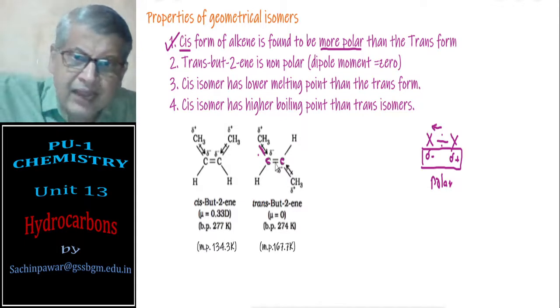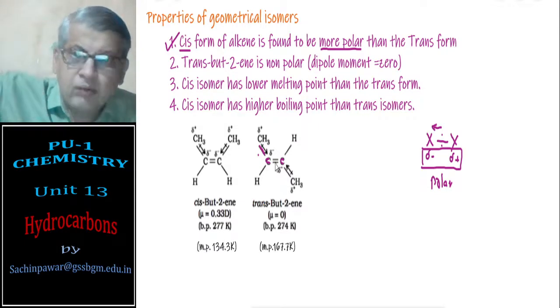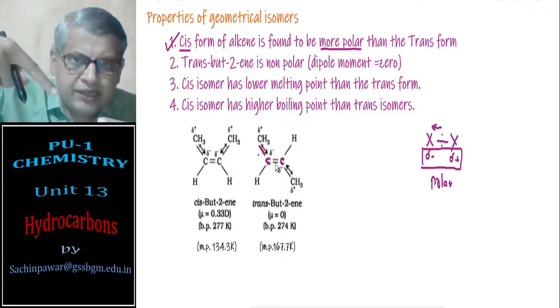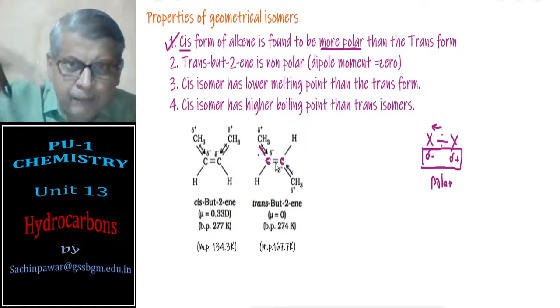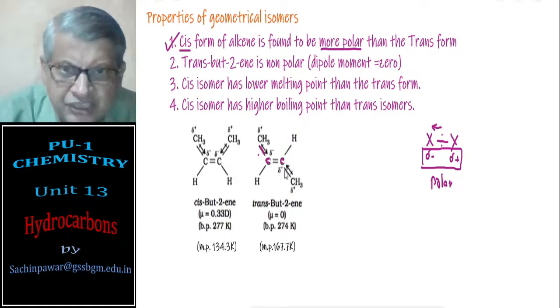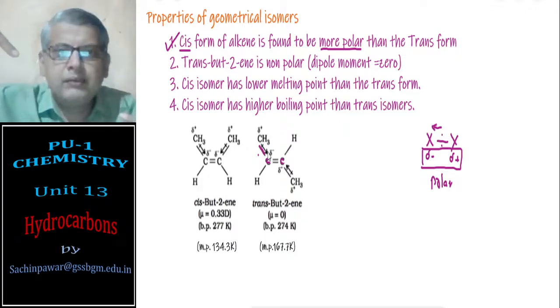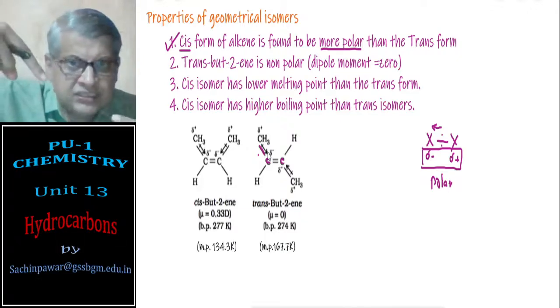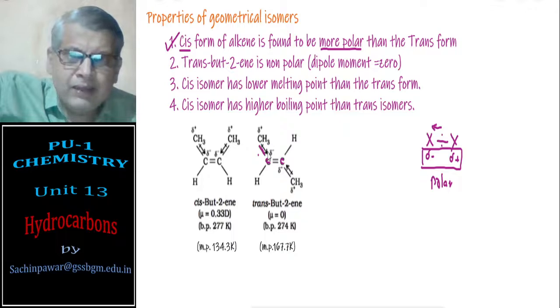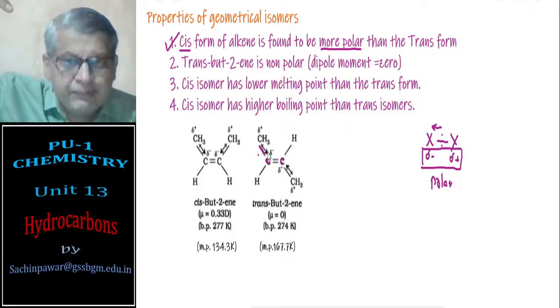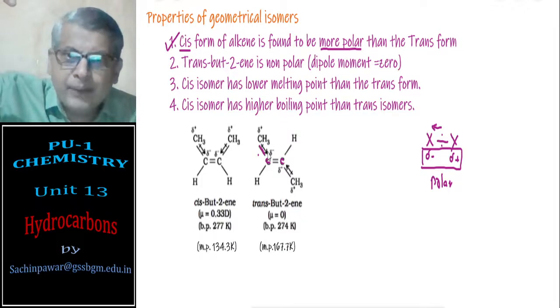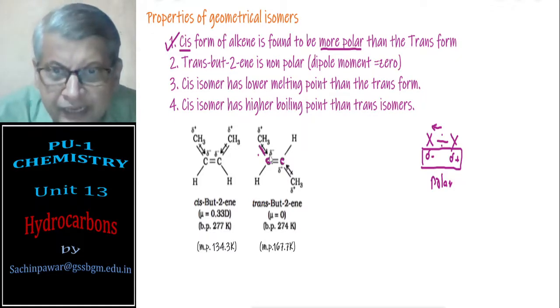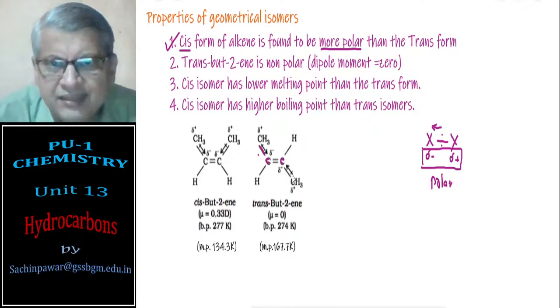However, they are acting in opposite direction, and the magnitude of the force is the same. So when two vector quantities of the same magnitude operate in opposite direction, they cancel each other. The polarity due to the first bond is cancelled by the other, and this becomes less polar or non-polar.